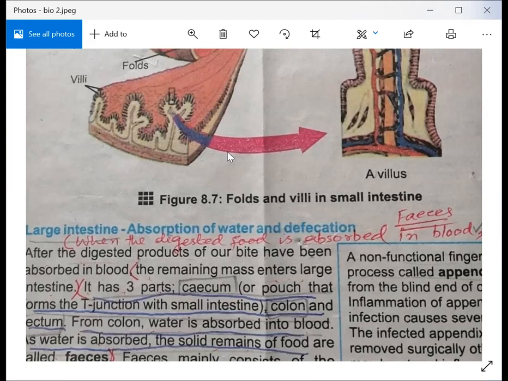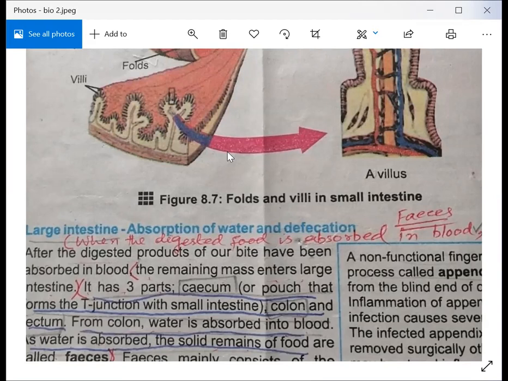From the colon, water is absorbed into the blood, and feces: as the water is absorbed, the solid remains of food are called feces. It's a definition of feces you have to underline in your book. So feces contains three important particles. First, undigested material. Second, a large number of bacteria. And third, slough of cells of the alimentary canal.